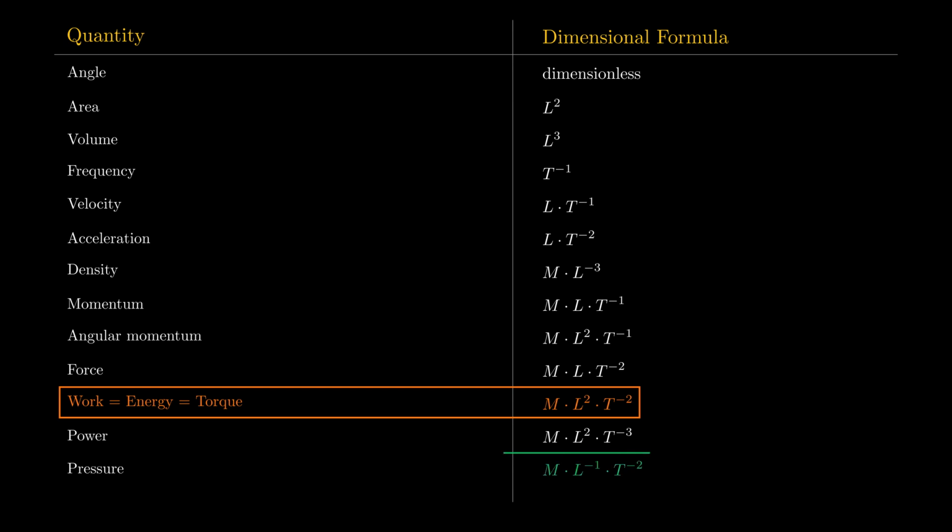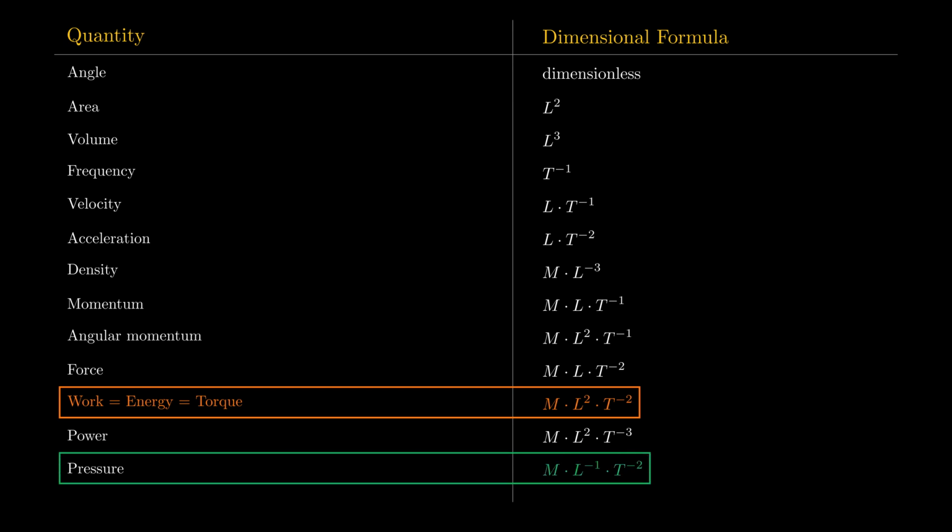Finally, pressure is force per area, which works out to M times L to the minus 1 times T to the minus 2. Now that we can build any mechanical quantity, let's turn the tool around and decode the constants hiding inside physics' most famous laws.